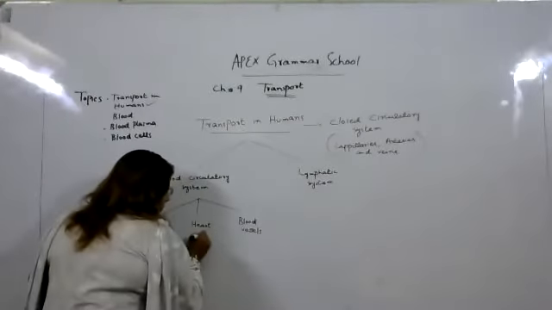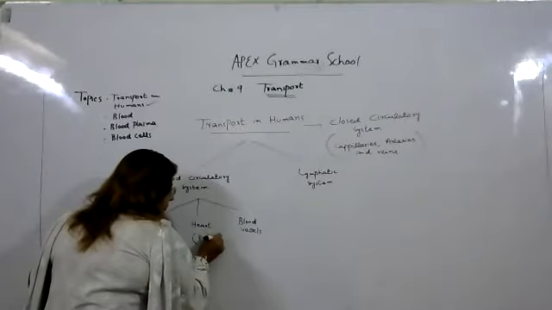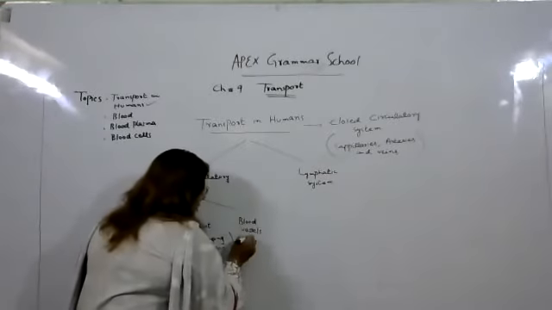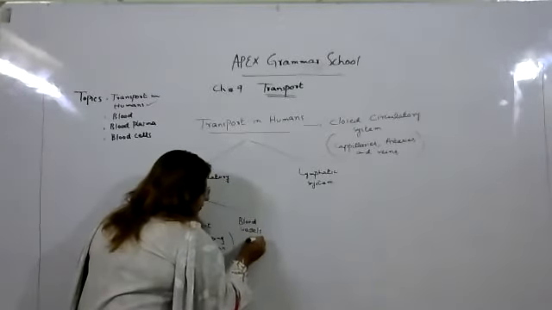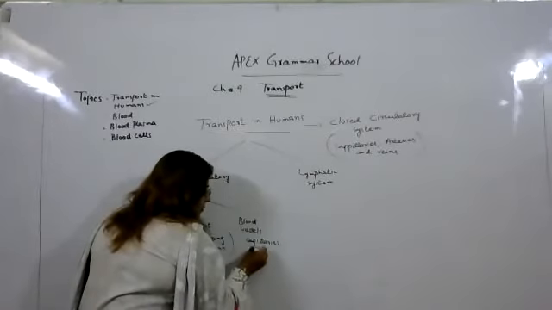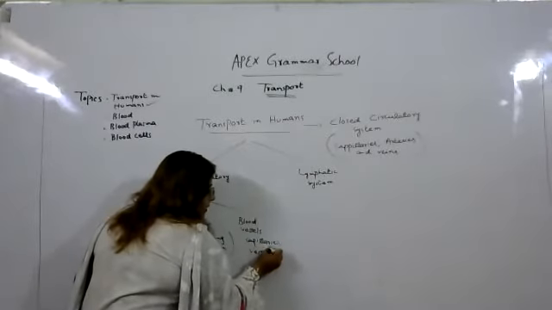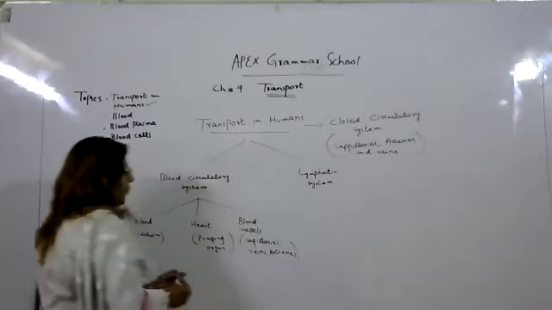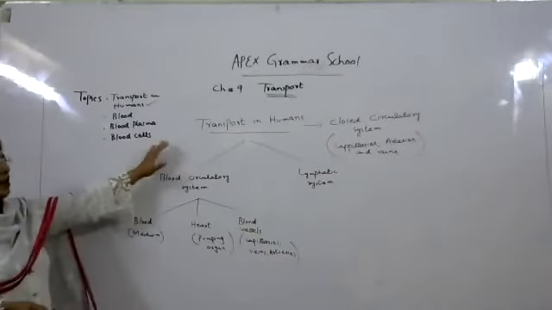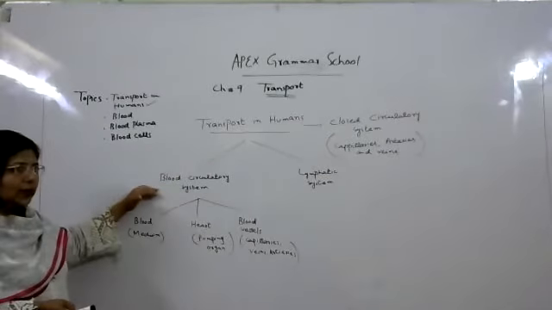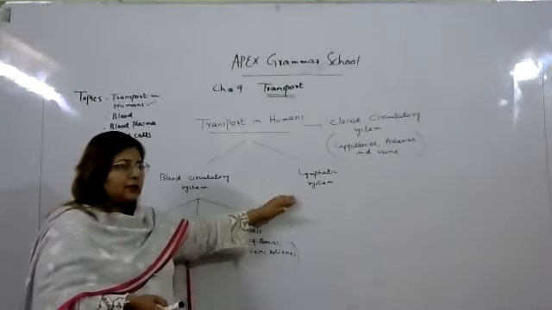The heart is a pumping organ. And what are blood vessels? We have discussed them: a network of capillaries, veins, and arteries in our body. So transport in humans is divided into two main systems. First is the blood circulatory system, second is the lymphatic system.